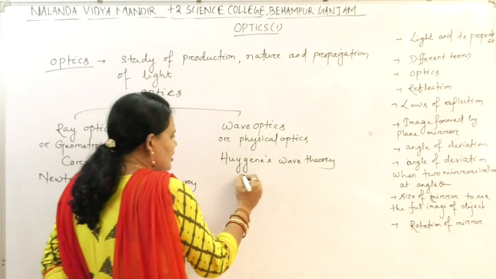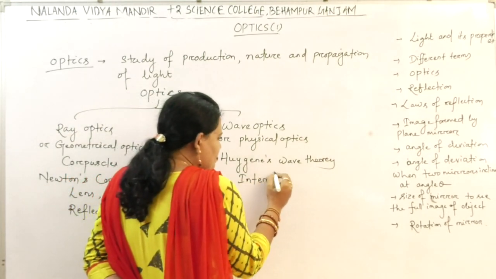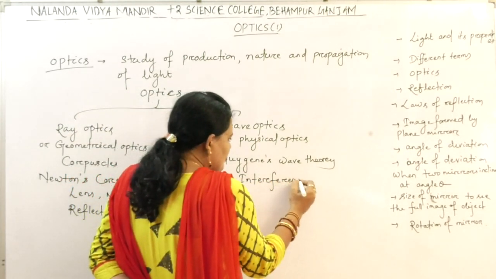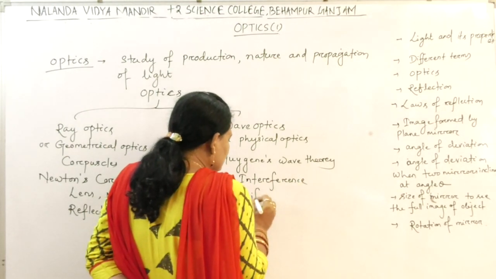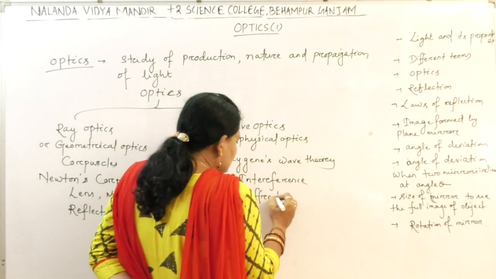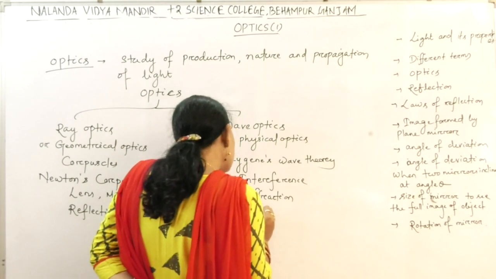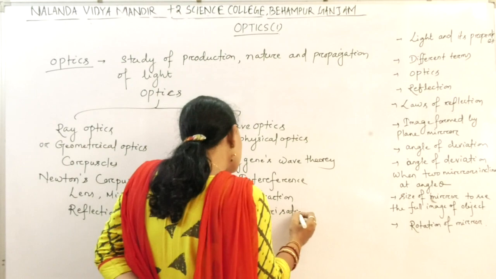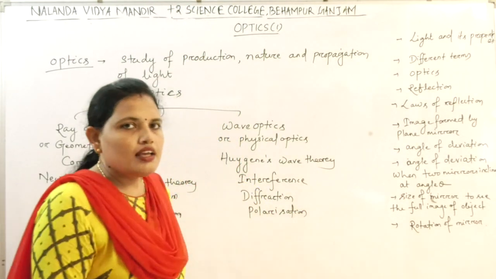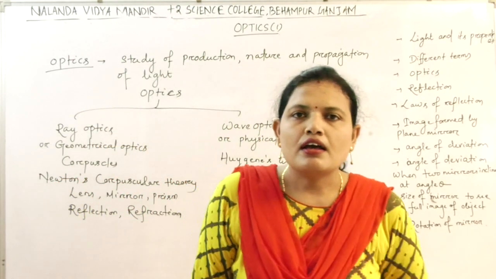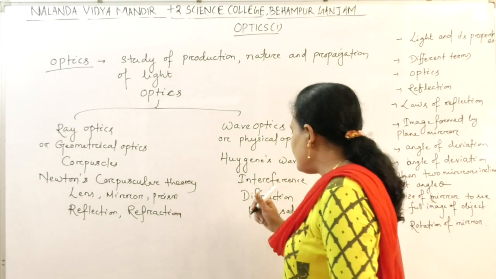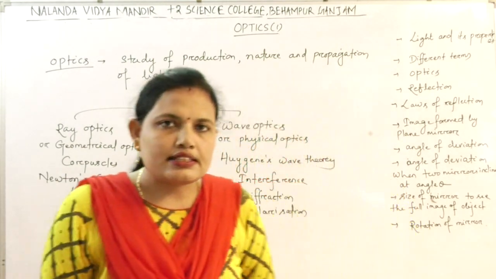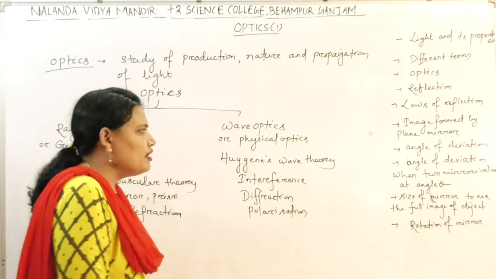Here we will study interference, diffraction, polarization, etc. The instruments are Young's double slit experiment, Fresnel's biprism, and in the diffraction it is single slit diffraction. All these things we will study.